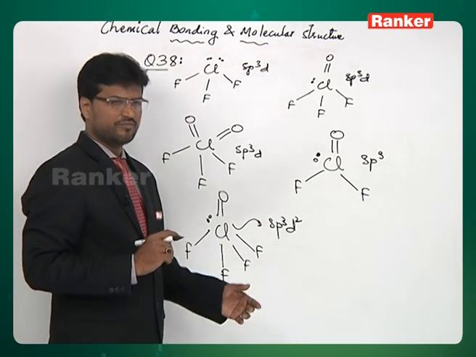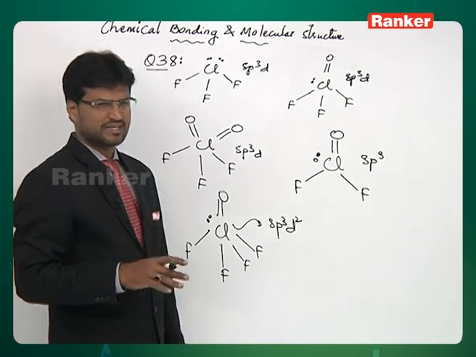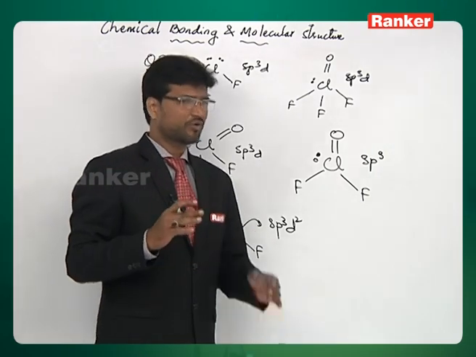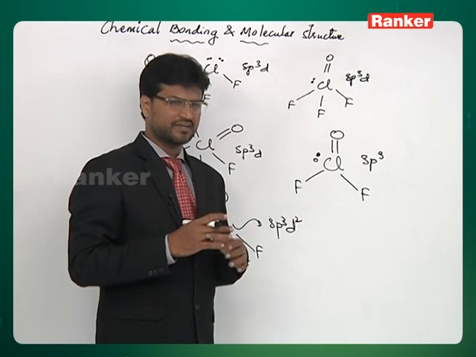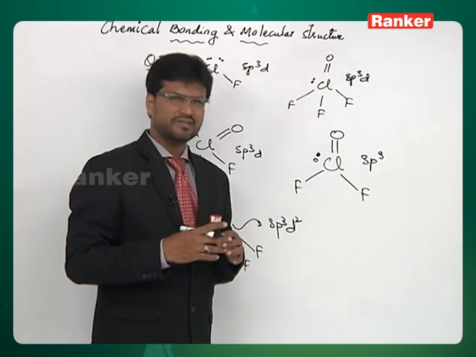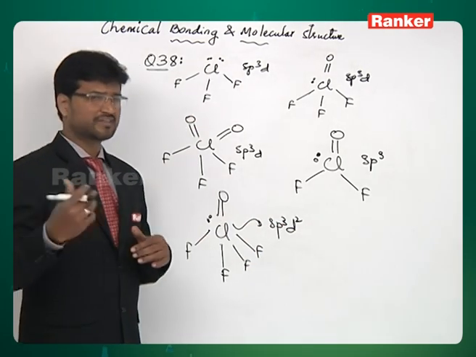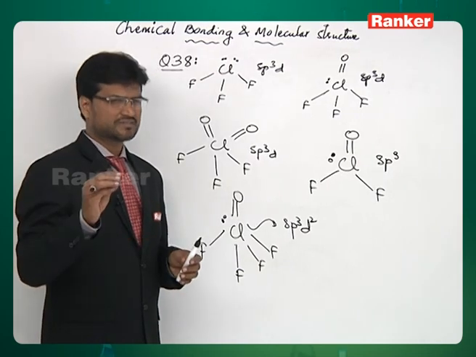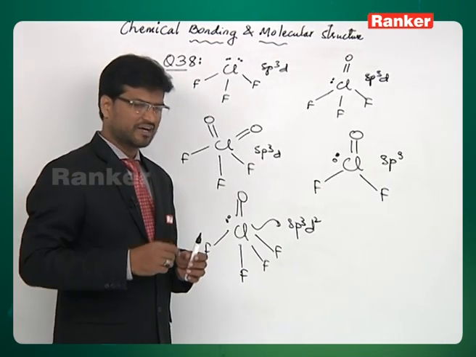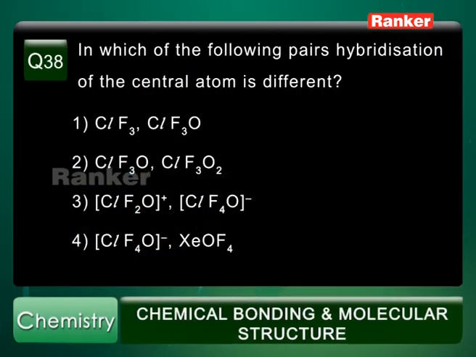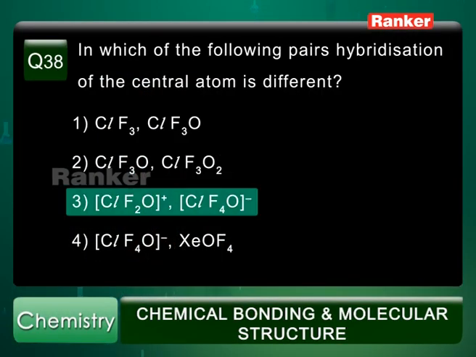Whereas ClF4O minus is as good as XeOF4 because it has got one extra electron. So chlorine will be having 8 electrons around it, just like xenon has 8 electrons around it. So these two will be isostructural and have the same hybridization. So the correct answer is the third option, ClF2O plus and ClF4O minus have different hybridizations: ClF2O plus will have sp3 hybridization, ClF4O minus will have sp3d2 hybridization.